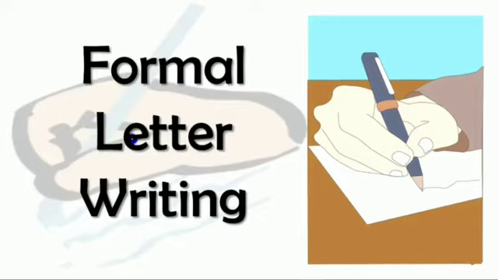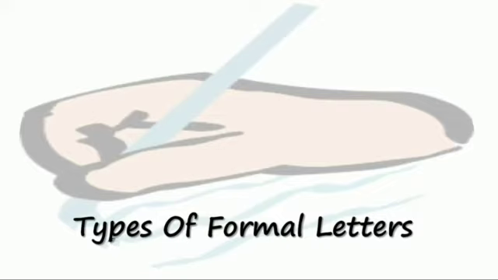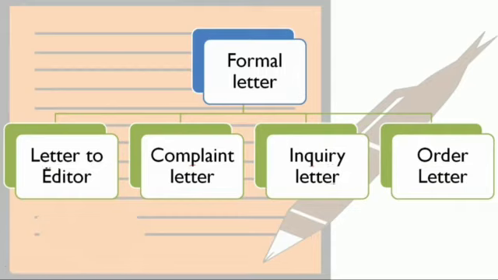As I've told you that only formal letters are there in your syllabus, so let us discuss them. Let us see how many types of formal letters are there. So the formal letters are of many kinds. Let us see what they are. So the first one is the letter to editor, then complaint letter, letter of inquiry, and letter for placing order. These all are the various types of formal letter. Okay, so now let us discuss all these types of formal letters one by one.